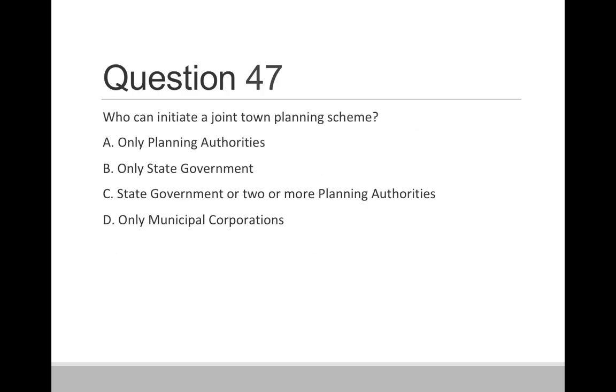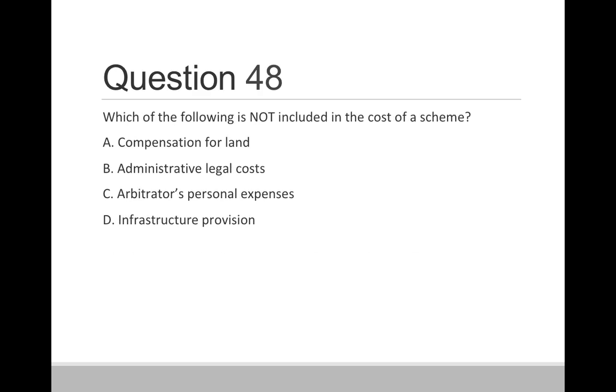Question 47. Who can initiate a joint town planning scheme? Option A, only planning authority. Option B, only state government. Option C, state government or two or more planning authorities. And option D, only municipal corporations. So correct answer is state government or two or more planning authorities; if they wish, they can initiate a joint town planning scheme. Question 48.